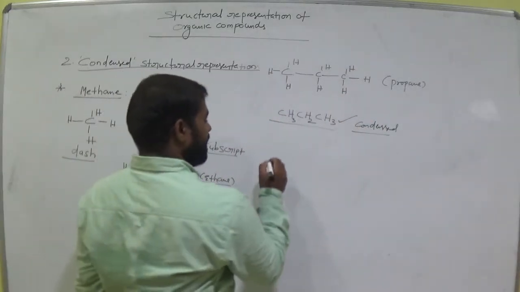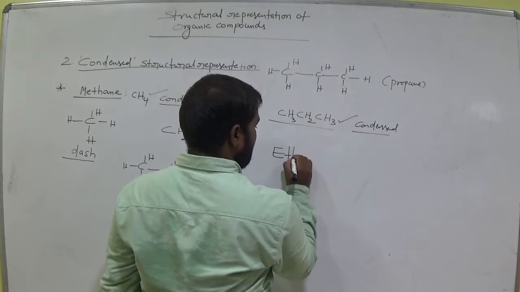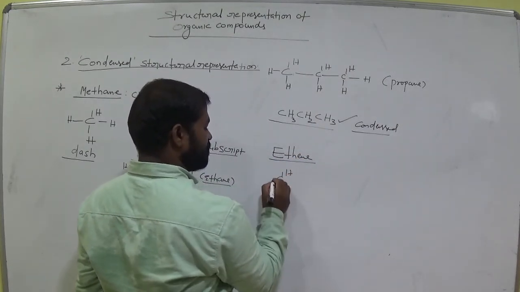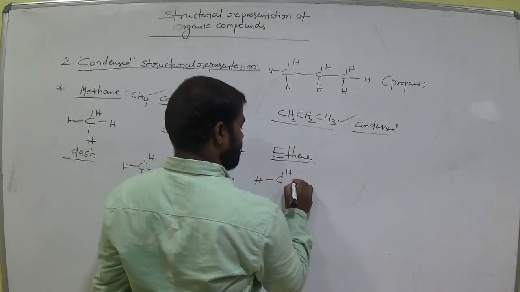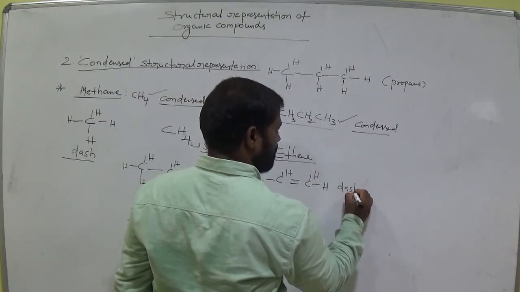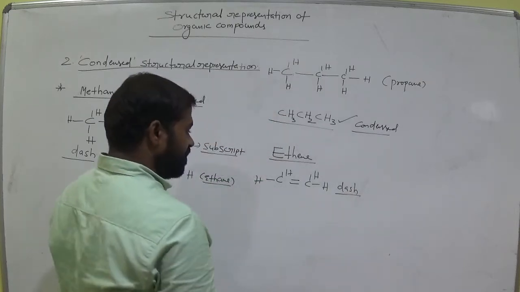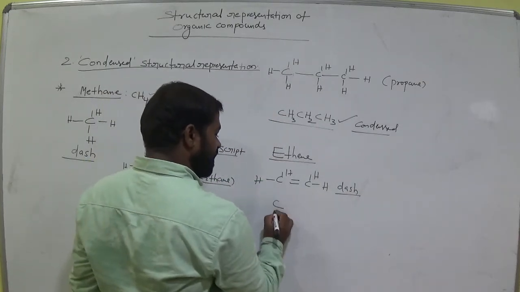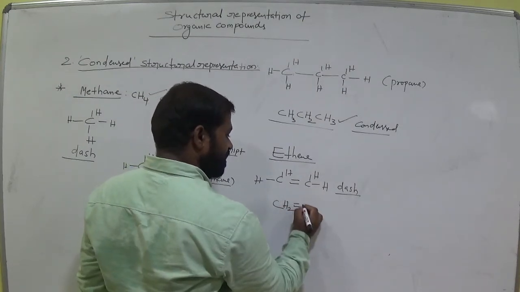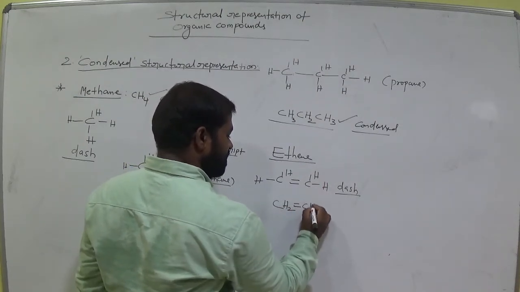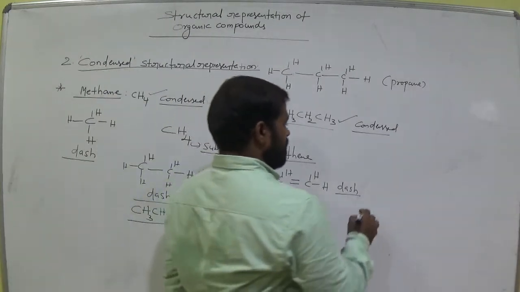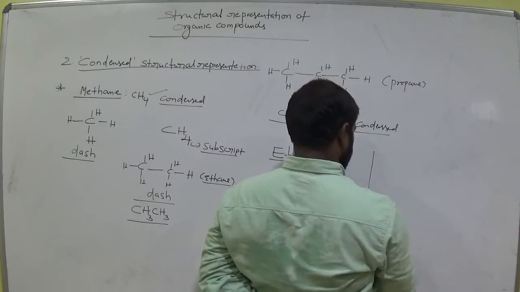Okay. For alkenes, ethene means double bond, at least 2 carbons. Eth means 2 carbons. This is dash representation, am I right? For its condensed representation, this is the first carbon. How many hydrogens does it have? 2 hydrogens, same. And the double bond is there. Coming to here, see how many hydrogens here? Okay. Next.